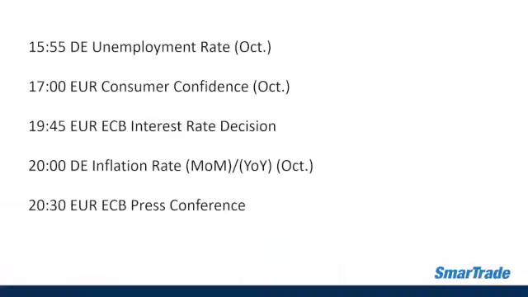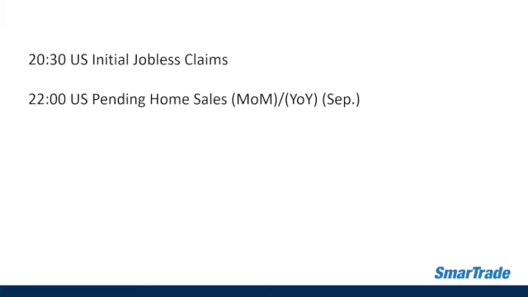And during the European session, we have a handful of data that we have to pay attention to. First, we have the unemployment rate for Germany for the month of October, followed by the consumer confidence for the Eurozone for the month of October as well. The main highlight of today's data is the ECB interest rate decision at 7:45, followed by the inflation rate for Germany, monthly and yearly basis, for the month of October. We also have to pay attention to the ECB press conference later at 8:30 p.m. And for the US session, we have to focus on the initial jobless claims for the US at 8:30 p.m., followed by the pending home sales, monthly and yearly basis, for the month of September.